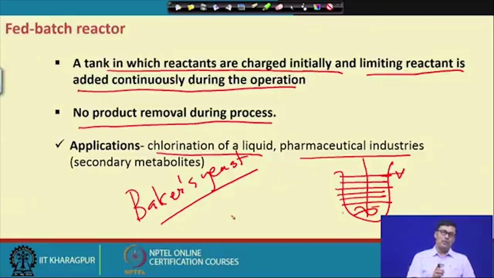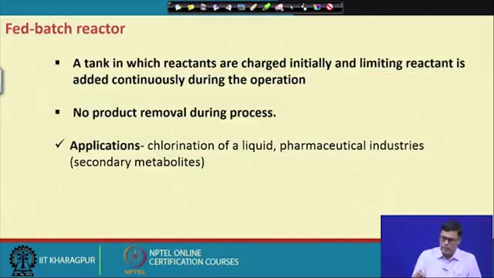So naturally, if your system utilizes more glucose or sugar, you will get more cell mass production. We want this reactor to use more substrate, but we know that after a certain substrate concentration it has an inhibition effect. Considering all these things, fed batch is a process through which we can increase our Baker's yeast production to a great extent.